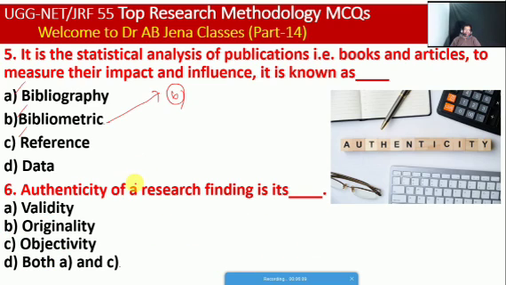Next, the authenticity of a research finding is its: A, validity. B, originality. C, objectivity. D, both A and C. So friends, here D is the right option.